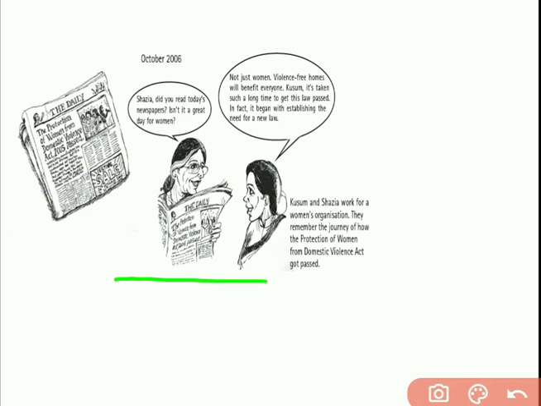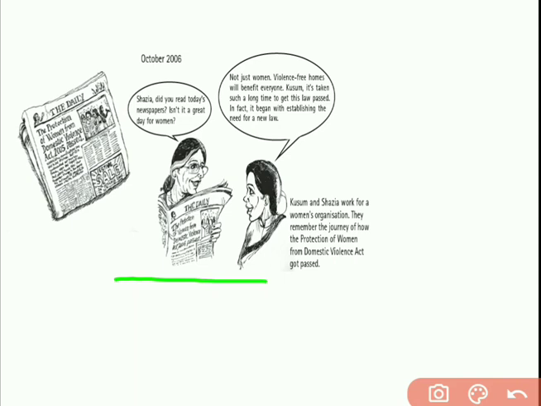These two women work for a women's organization, and they struggled a lot to demand the new law for the protection of women against domestic violence.